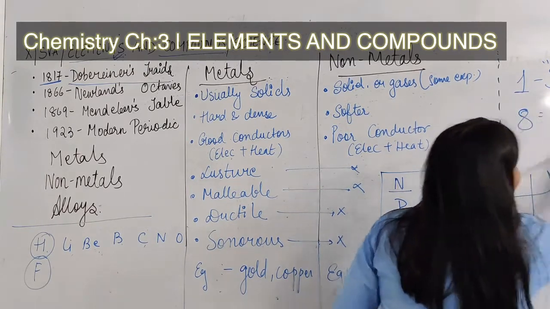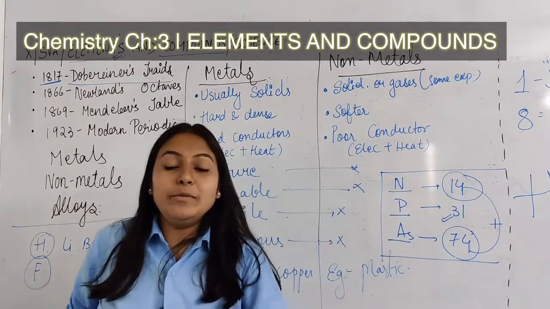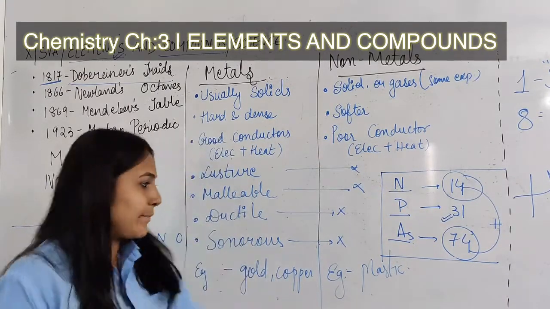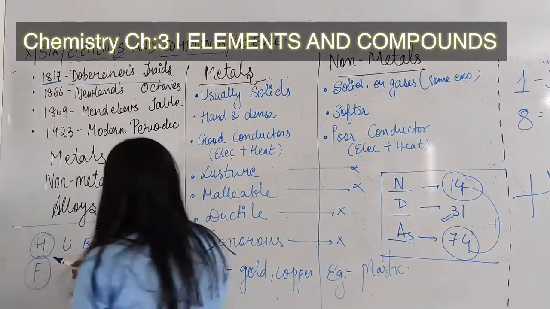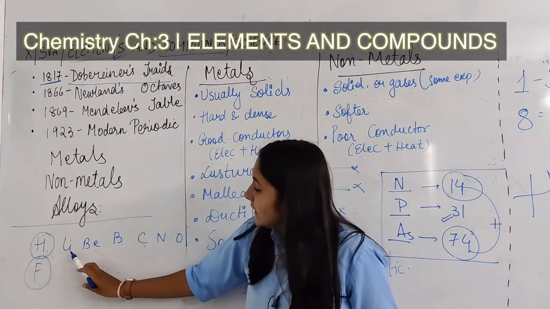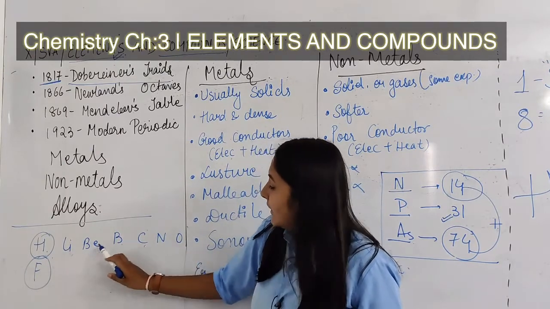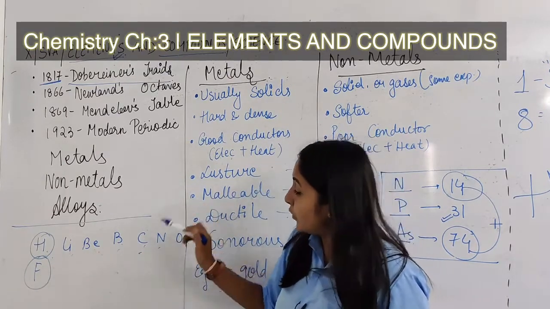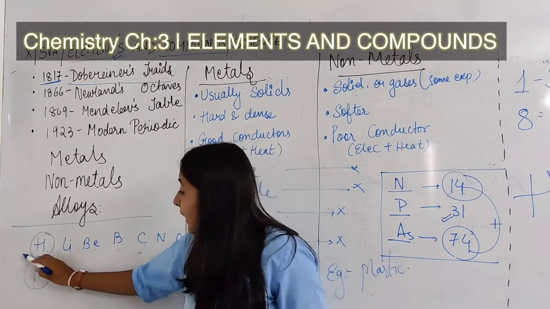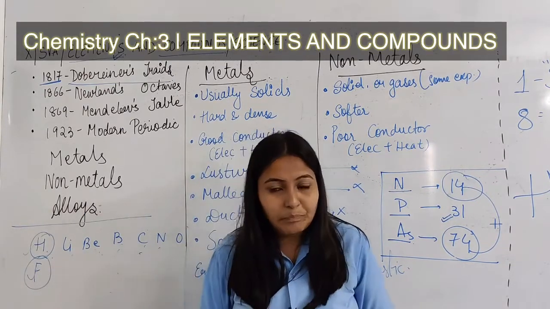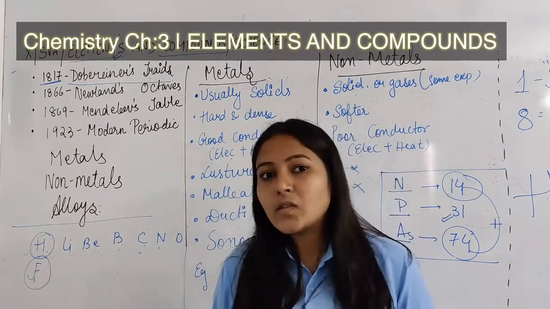So the chemical and physical properties of the first and eighth elements are the same. Hydrogen and fluorine will have the same chemical properties, but there were many drawbacks too.